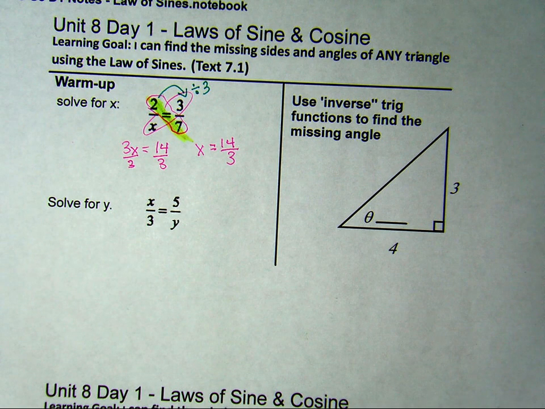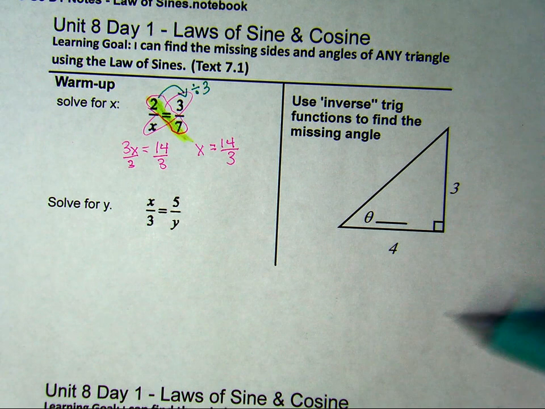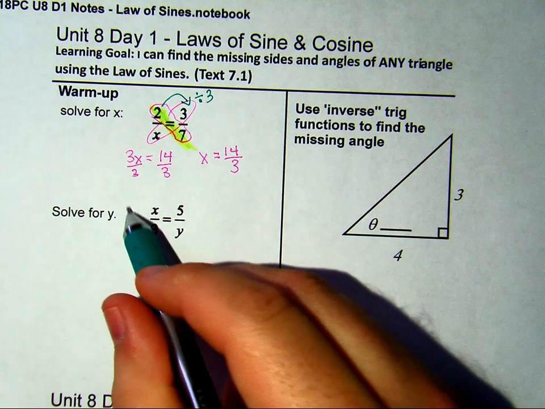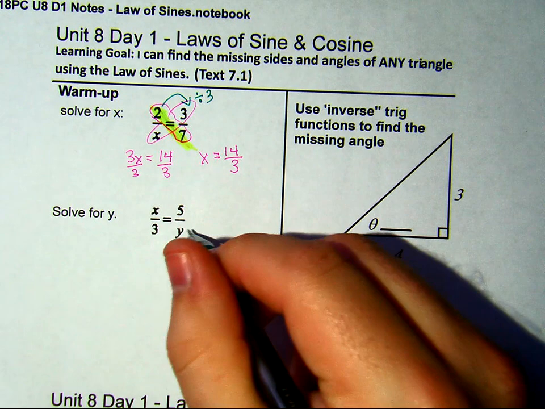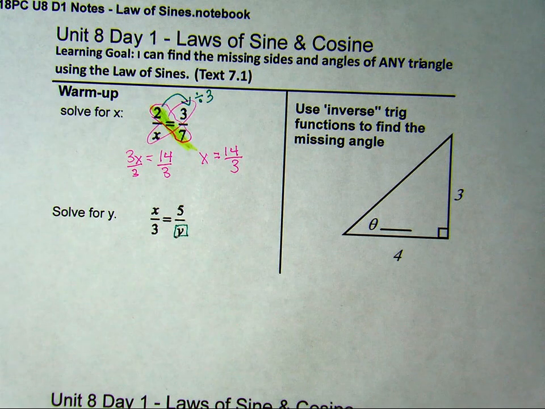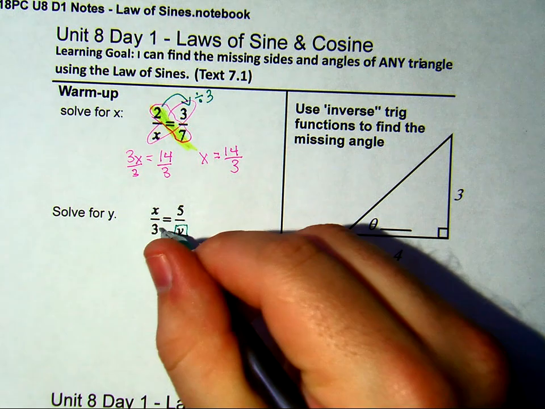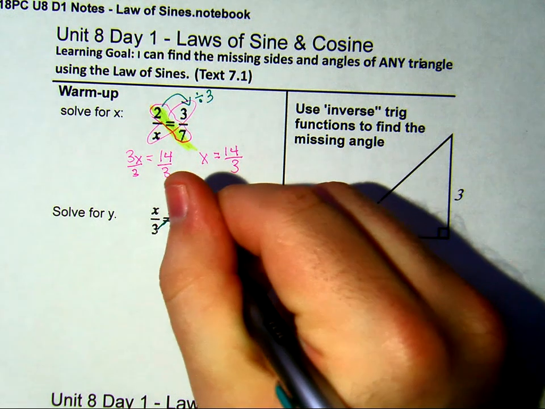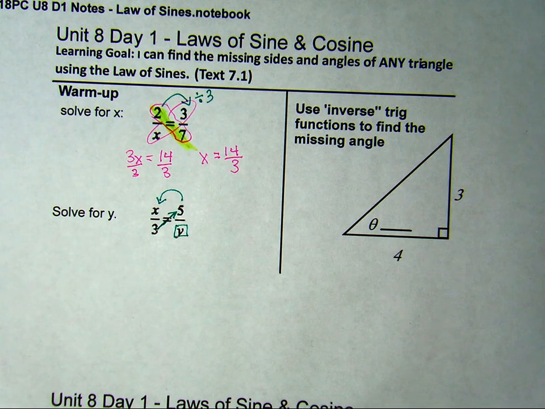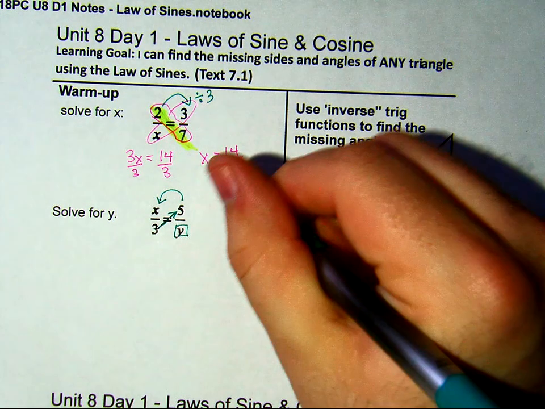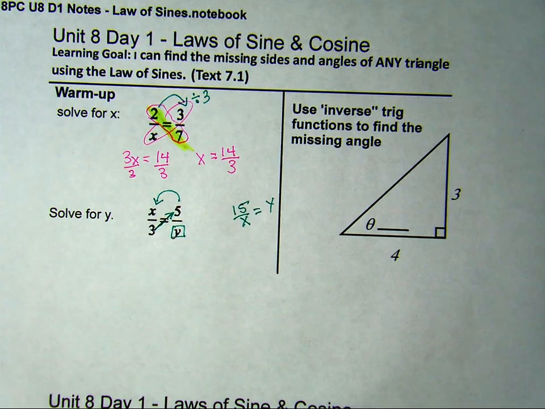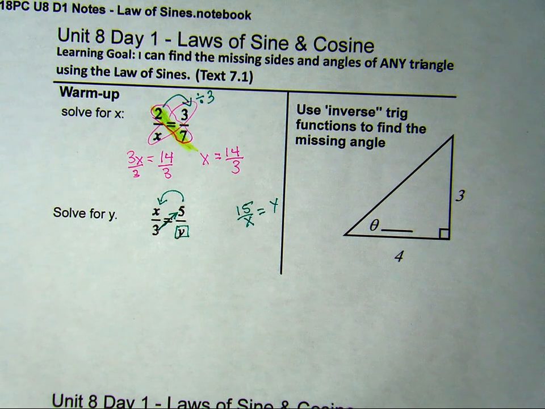And we will use this strategy a lot to speed up a lot of our math when we solve a law of sines problem. So case in point, here, if we know that we want to solve for y, that means we are going to get y by itself. So I'm going to multiply the 3 and the 5 together, and I'm going to then end up dividing by x. So in the end, I bet my answer is going to be 15 divided by x, and that's going to equal y. But let's see if my shortcut works.